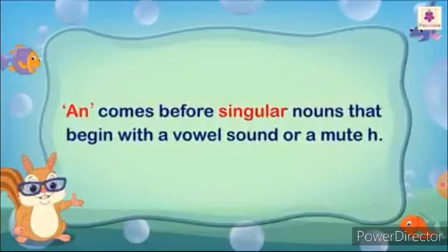And some words begin with a consonant, but the consonant has the sound of a vowel. There we can use the article an, as in an honorable man, an hour. There the letter h is silent. We have to pronounce it as an hour, h-o-u-r, hour. The first letter h in these words is silent, and the first sound we hear is that of o. Since o is a vowel sound, we use an before the words honorable and honor.